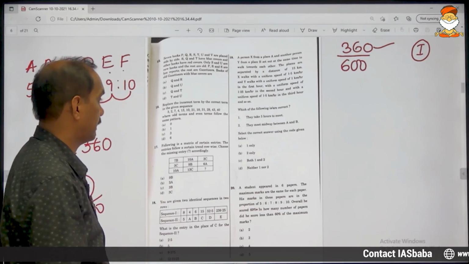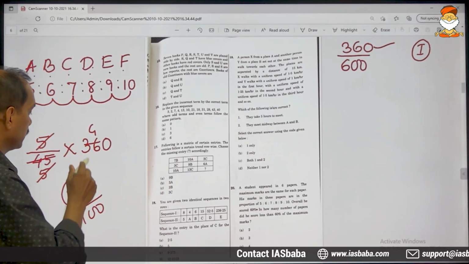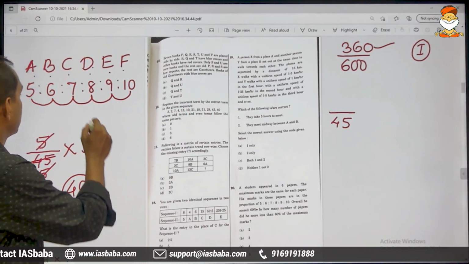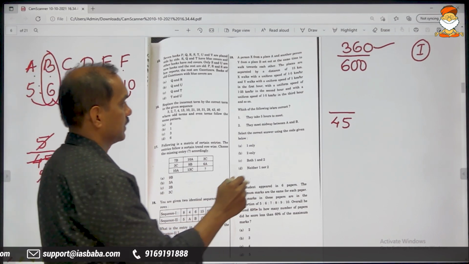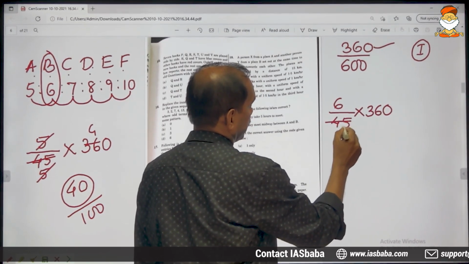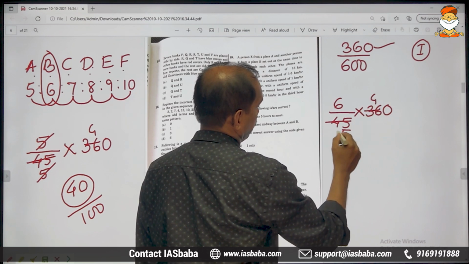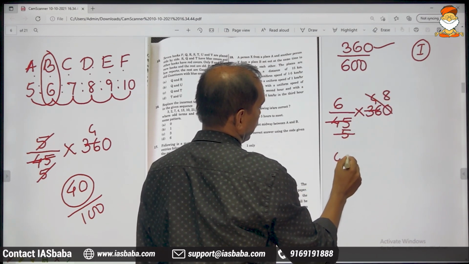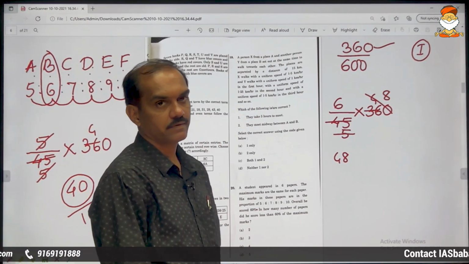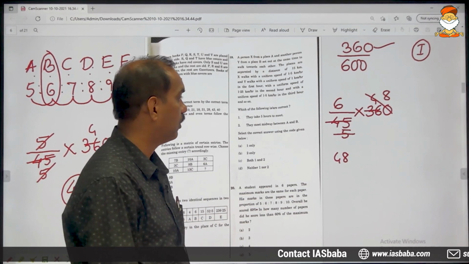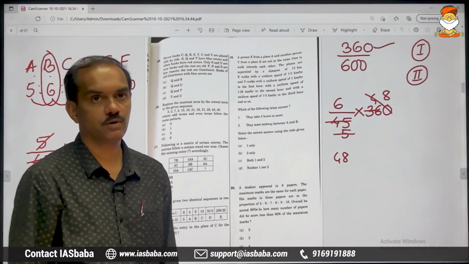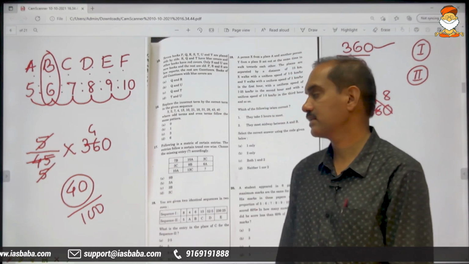Now moving on to the second paper. Out of a total of 45 marks, his score is 6 in the second paper. Out of a total of 360, 9 5s are 45, 9 4s are 36, so 5 8s are 40, 8 6s are 48. He has scored only 48 marks out of 100 in paper 2. So it is of course less than 60% marks. Therefore, paper 2 should also be counted. In paper 2 also, he has scored less than 60% of the marks.